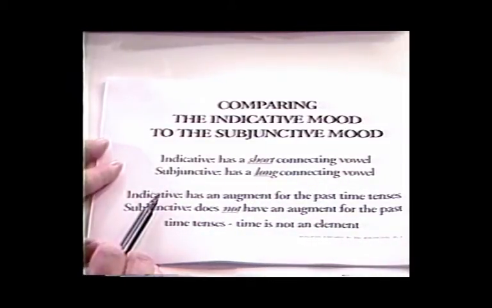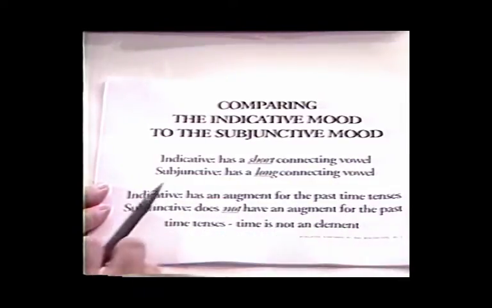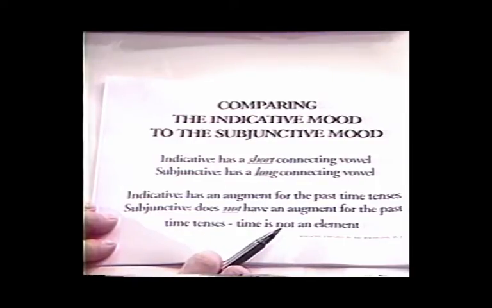The indicative will have an augment for the past time tenses. The subjunctive does not have an augment for the past time tenses because time is not an element. So for an aorist subjunctive, there will not be an augment in front of the verb.